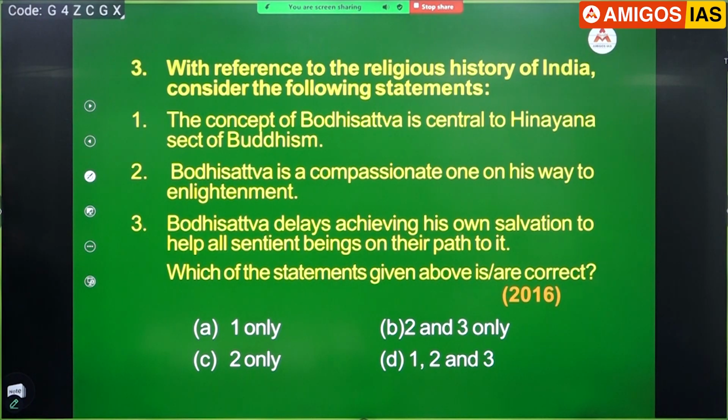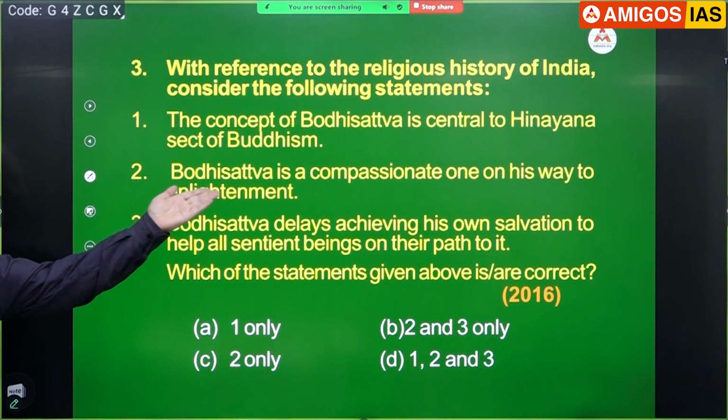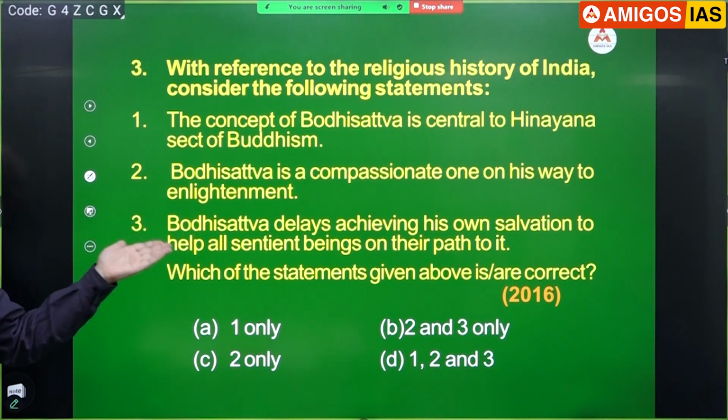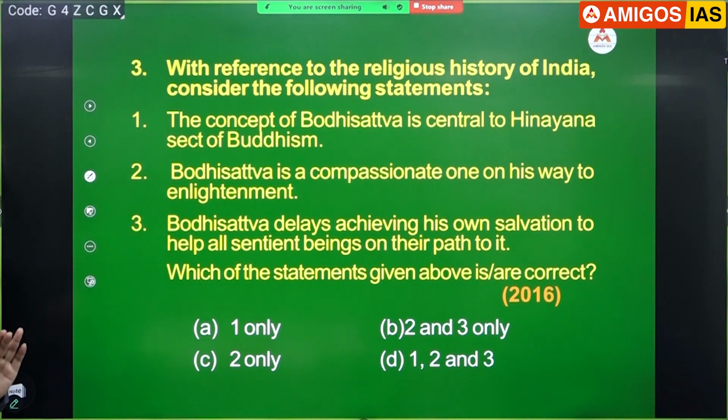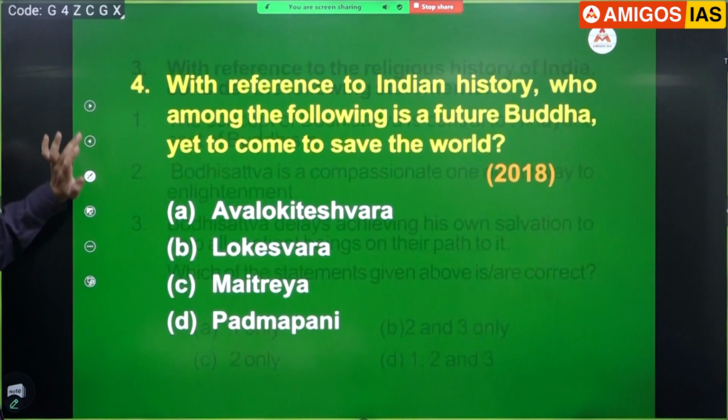Okay. Next. This much everyone should be able to say. 2016 question. With respect to the religious history of India, consider the following statement. The concept of Bodhisattva is central to the Hinayana sect of Buddhism. It is the Mahayana sect, if you all remember. A Bodhisattva is a person who is on his way to enlightenment, but he delays it. Why? To help other people. So you can see he is a compassionate one, on his way to enlightenment, but delays his own salvation to help other beings. Answers 2 and 3 are straightforward. Nothing so great about these things.